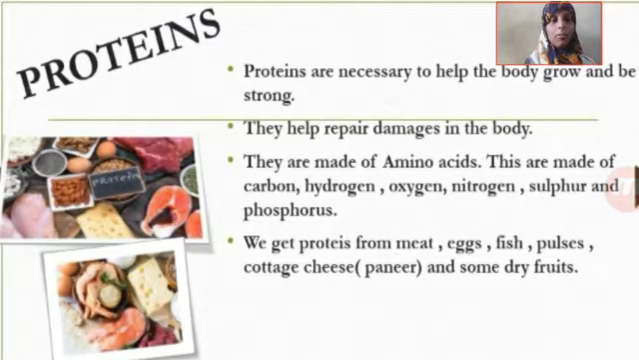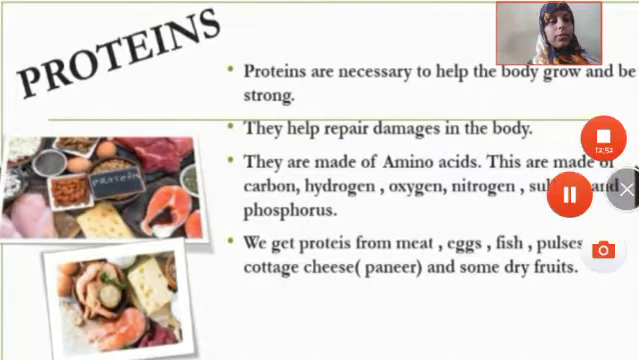It is a complex compound, a complicated one. The amino acids may be simple or they may be complex, like the compounds I mentioned: carbon, hydrogen, oxygen, nitrogen, sulfur and phosphorus are all the elements present in an amino acid. Correct. These make up the proteins. We get proteins from meat, eggs, fish, pulses, cottage cheese, that is paneer, and some dry fruits. So they are necessary to help our body grow and to be strong.